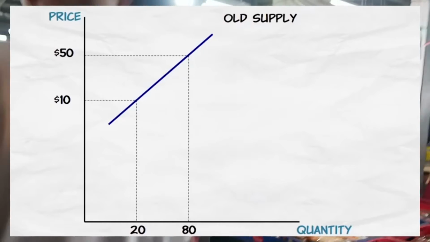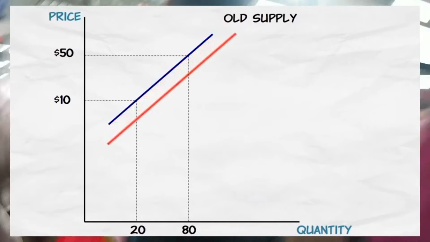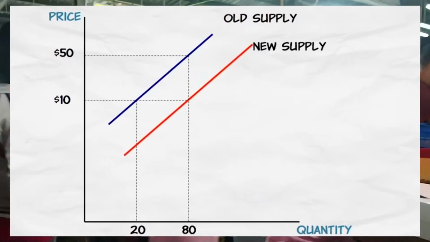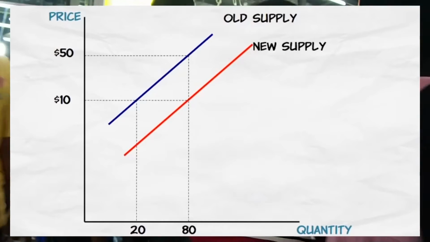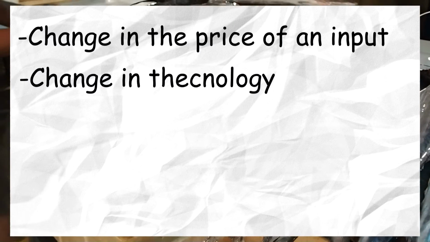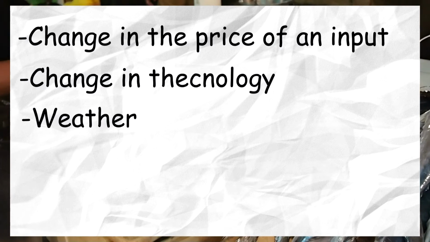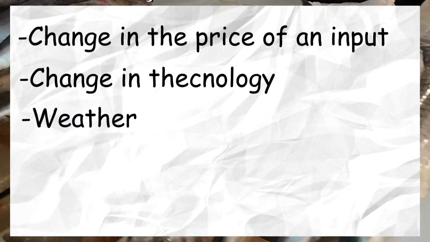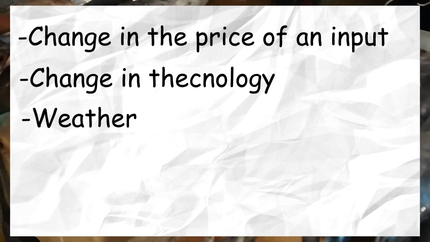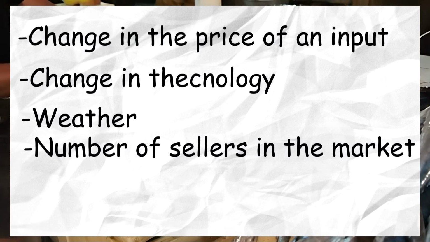While on the shift of supply, at the same price there can be a decrease or increase in offer. Some of the factors that influence the shift on the supply curve are a change in the price of an input, a change in technology, weather, practices such as agricultural commodities and outdoor entertainment, number of sellers in the market, and expectation of future price change.